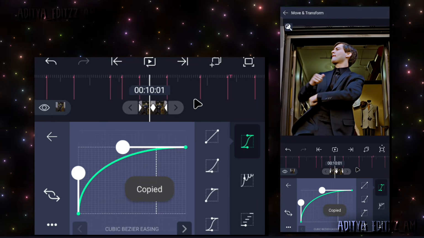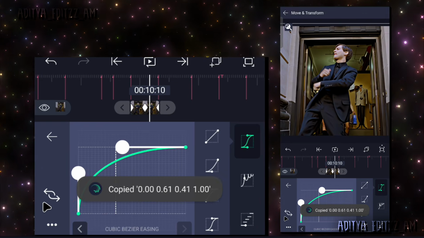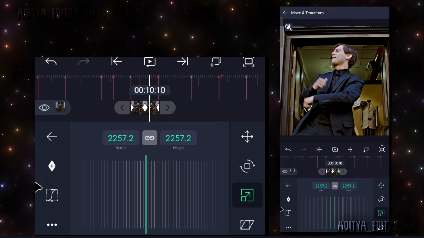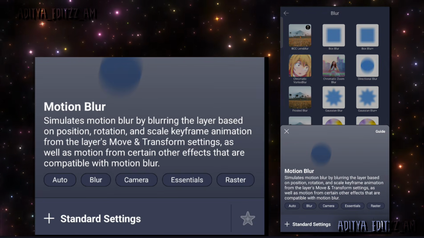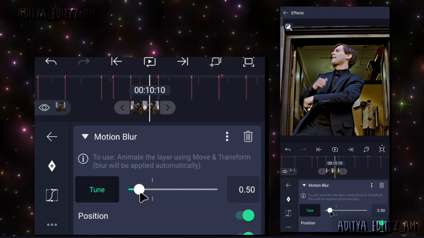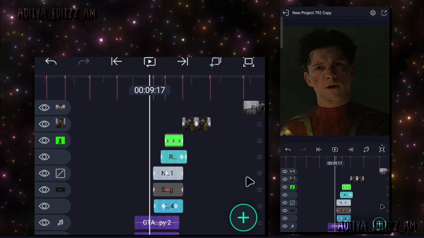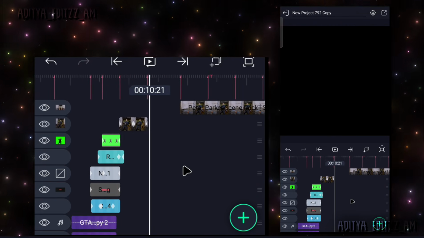Copy the graph. Paste it to all keyframes and invert the graph in the second keyframe. Add motion blur effect and adjust it. Now repeat the same process to other beats and clips.